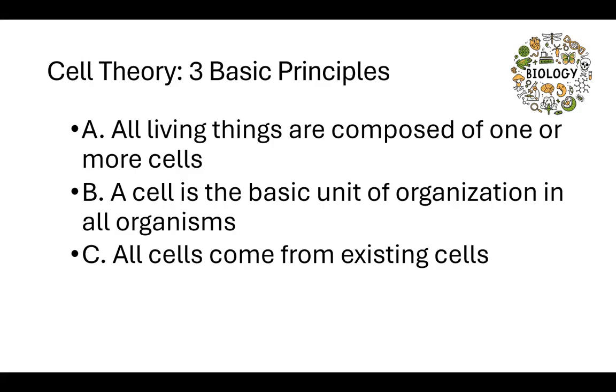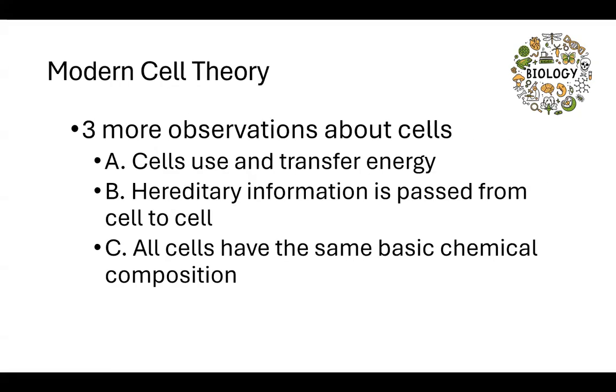Okay. So the third principle of cell theory is that all cells come from existing cells. So a cell had to be alive in order to produce another cell. So these are the three basic principles of cell theory. All living things are composed of one or more cells. A cell is the basic unit of organization in all organisms, and all cells come from pre-existing cells.